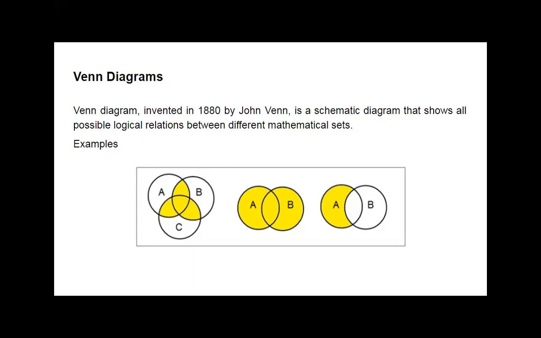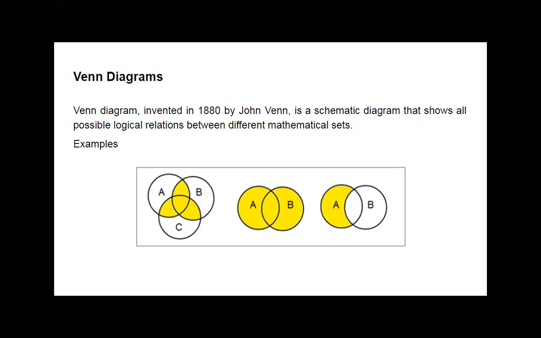We can take the circles as our sets. A, B, C are the sets in the first diagram, then A, B in the second diagram, A, B in the third diagram as well. So what does it contain? Sets are represented with the help of circles, and alphabets are written there.